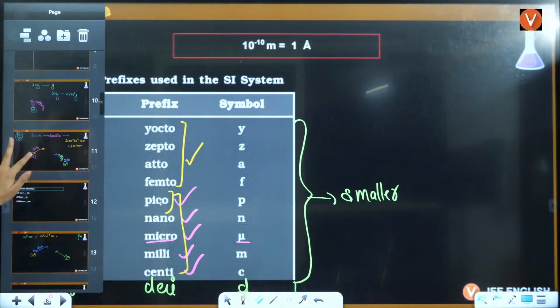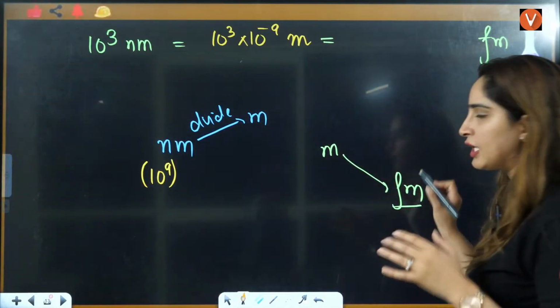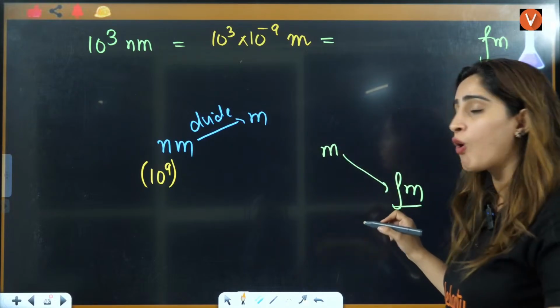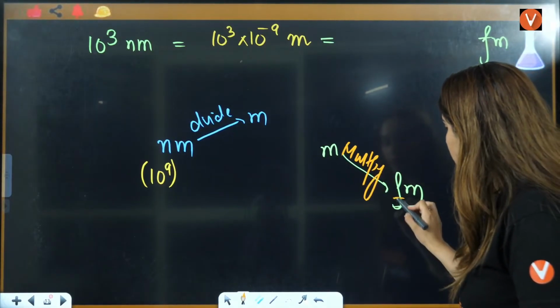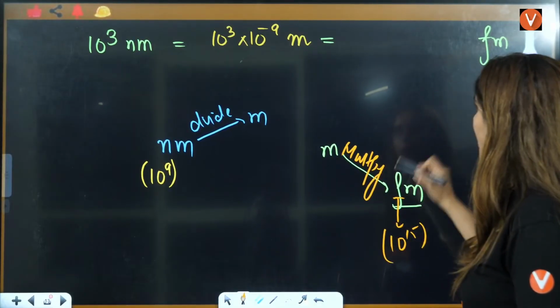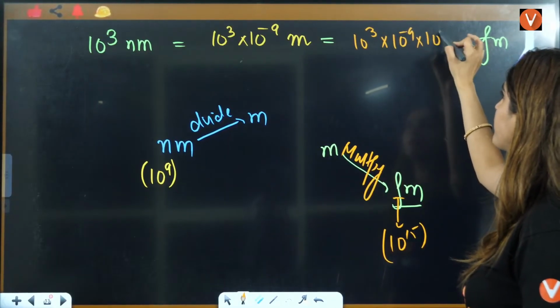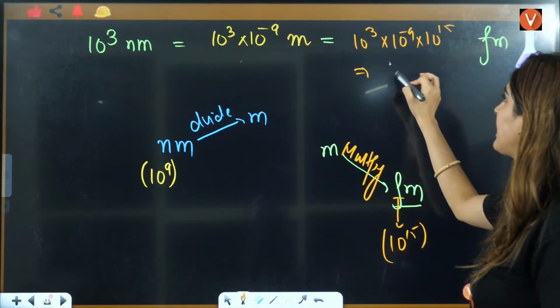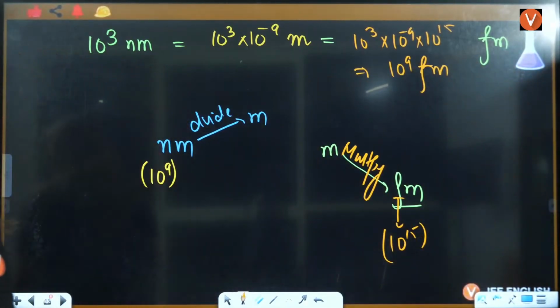So let's take this here. Femtometer, usually it is not asked, but still I'm just telling you this for the conversion. Again, you're going to a lower value. When you're going to a smaller value, you will multiply it, right? Femto means 10 raised to power 15. You have to multiply it with 10 raised to power 3 multiplied by 10 raised to power minus 9 multiplied by 10 raised to power 15. 15, 16, 17, 18. 18 minus 9 will be 10 raised to power 9 femtometer. Okay, right?